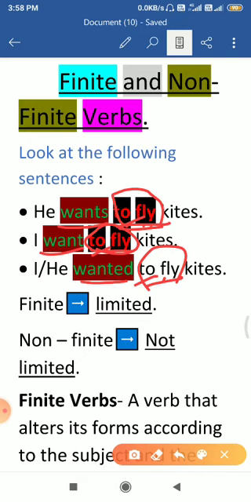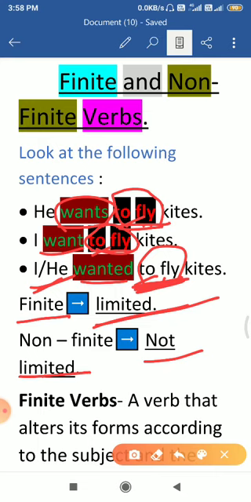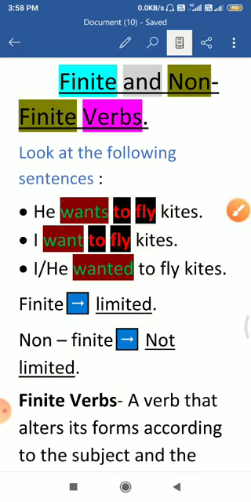So we will have to name it differently. Actually, the main verb of the sentence, the actual verb of the sentence, is known as the finite verb because it is limited. It is restricted by the subject or the tense of the sentence. But the other type of verb used in the sentence is not limited or restricted by the doer or the tense of the sentence. That is why it is known as non-finite, because non-finite means something which is not limited or restricted, unbound.